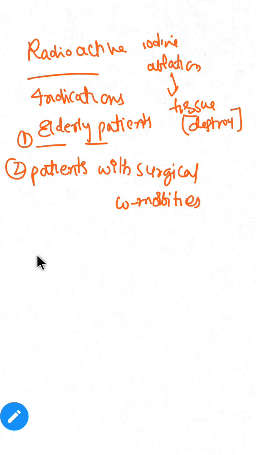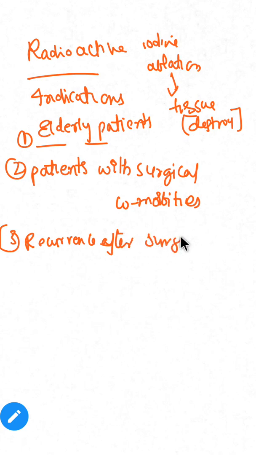And if there is recurrence after surgery. In these three conditions we prefer radioactive iodine ablation: elderly patients, patients with surgical comorbidities, and recurrence after surgery.